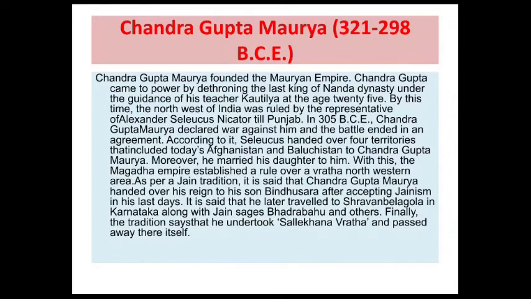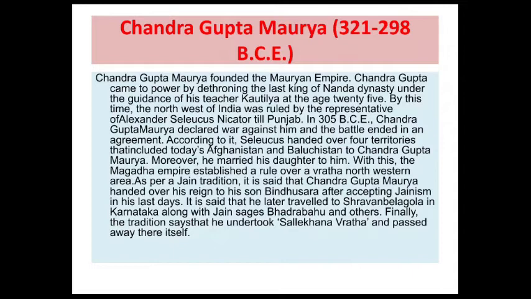In 305 BC, Chandragupta Maurya declared war against him, and the battle ended in an agreement. According to it, Seleucus handed over four territories, including today's Afghanistan and Balochistan, to Chandragupta. That is the agreement between Seleucus and Chandragupta Maurya.